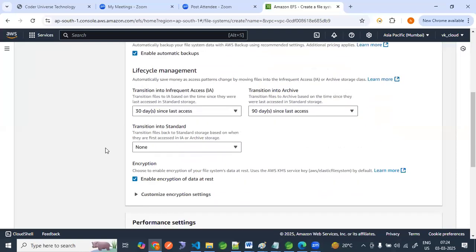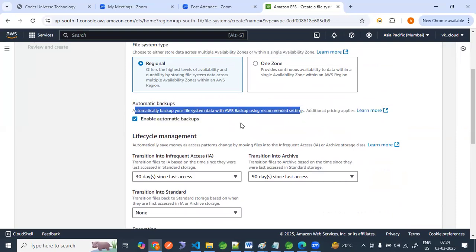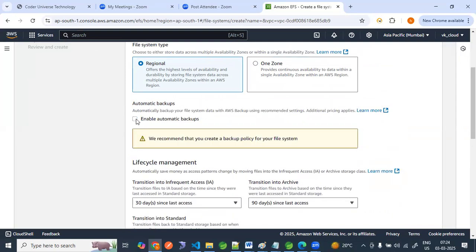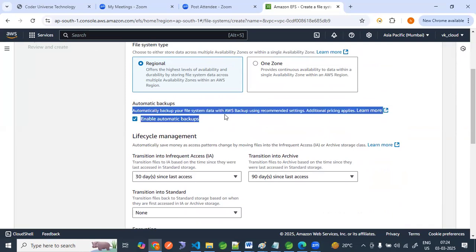Now coming here, we have lifecycle. We have enable automatic backup also. Automatic backup backs up your file system data with AWS Backup recommended settings. If you disable this, it is not going to take backup. But if you enable this checkbox, it will take automatic backup. AWS takes care of this.